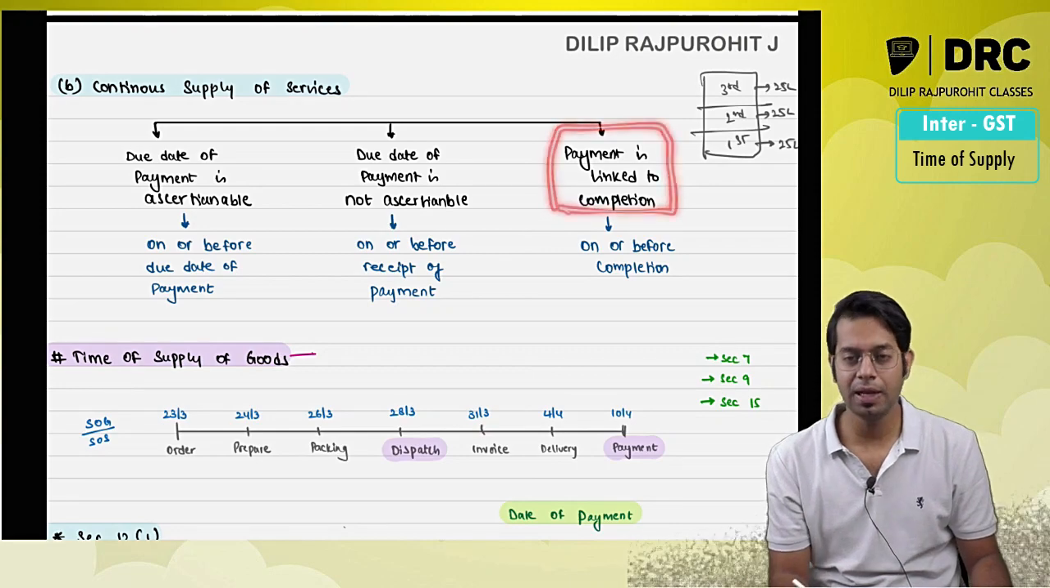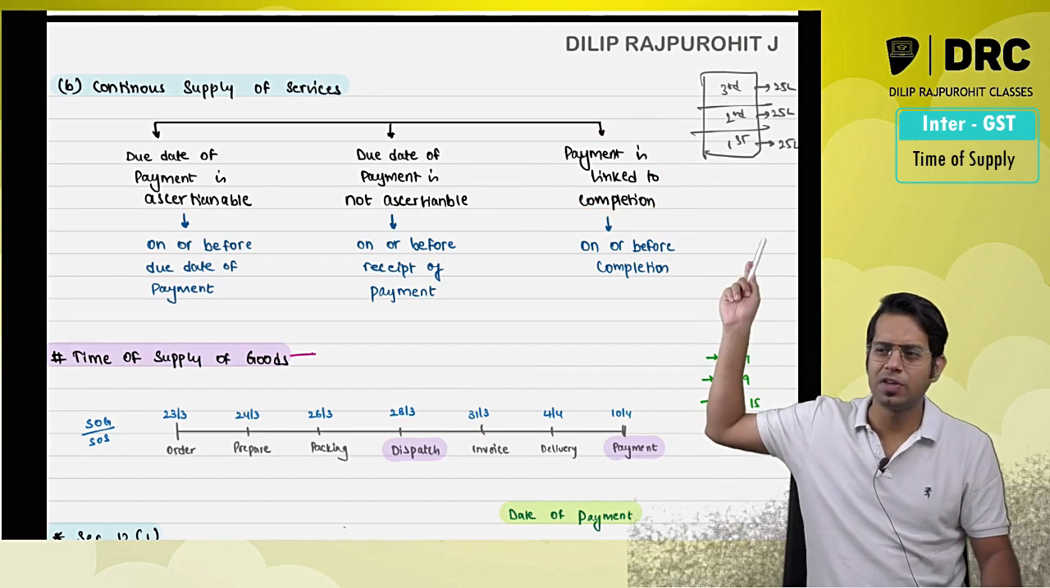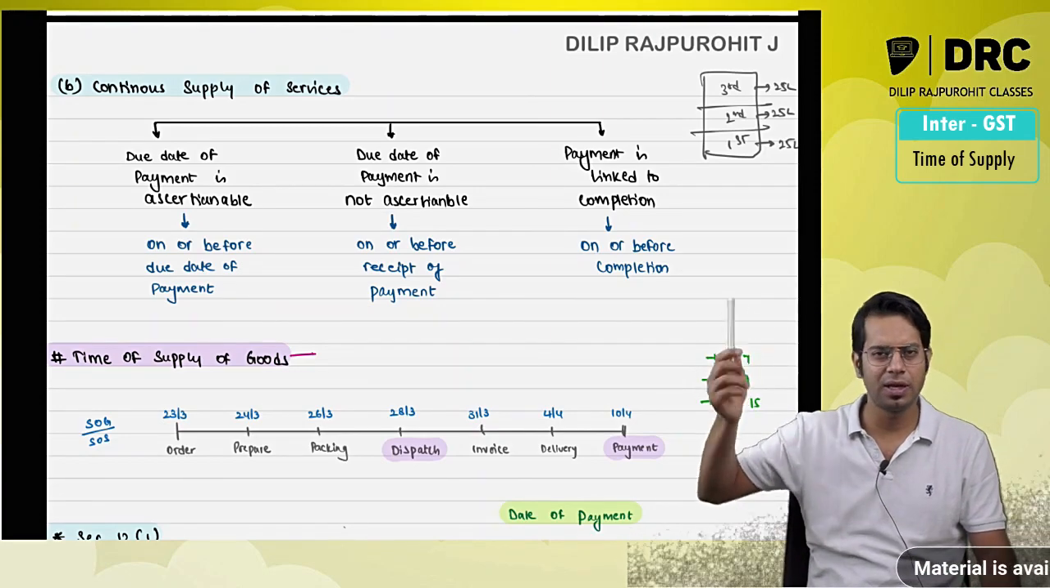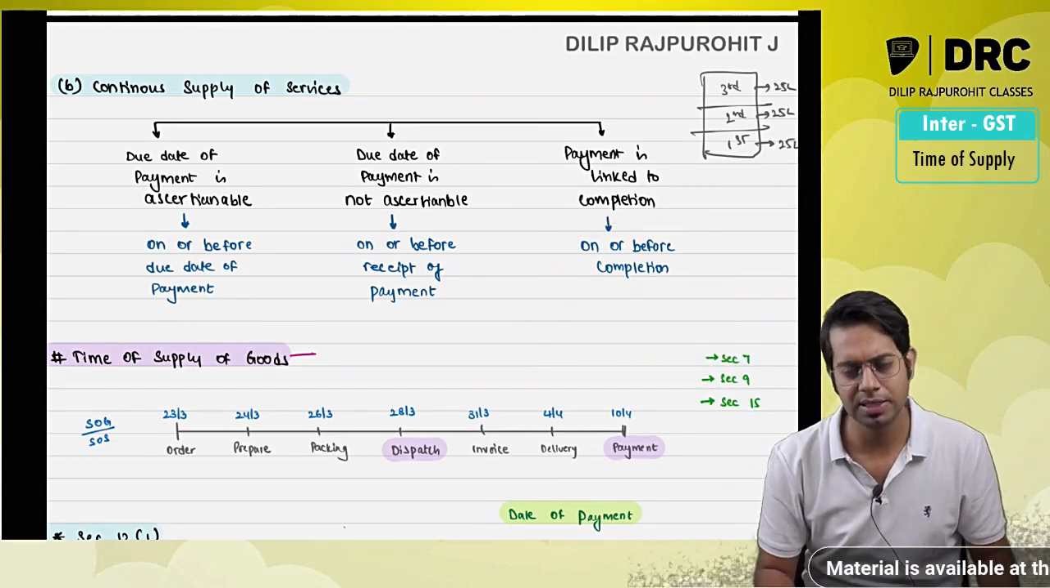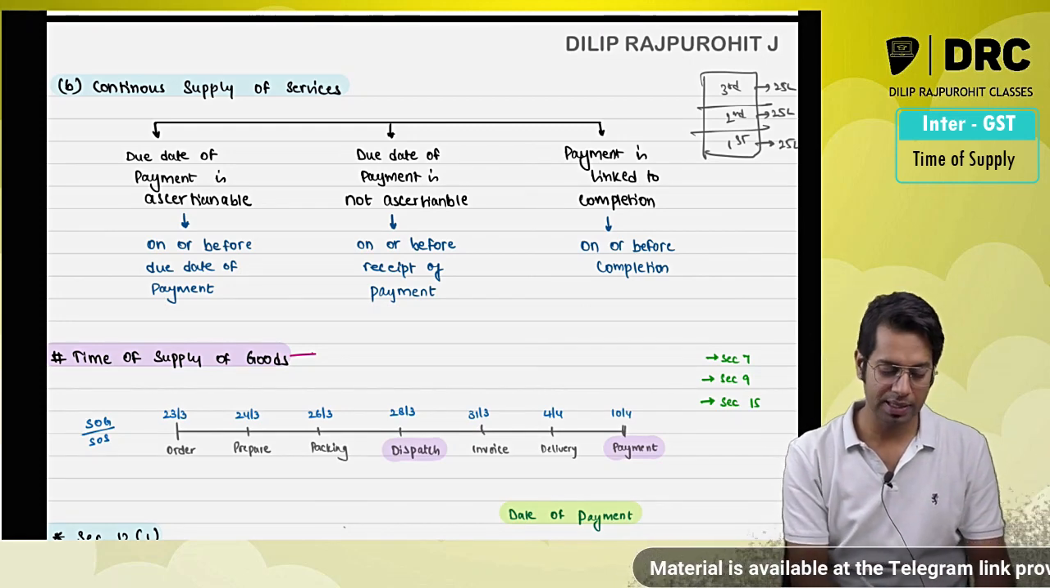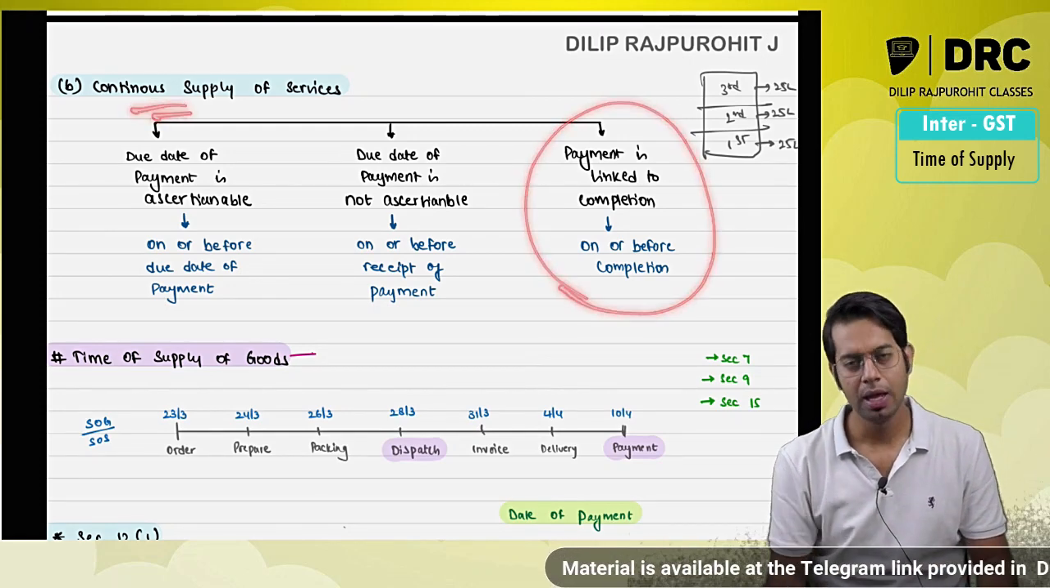Sometimes the payment may be linked to completion. Say you complete the first floor, I'll give some payment, then second floor I'll give some payment, third floor I'll give some payment. In such cases, the due date to issue invoice will be on or before completion.